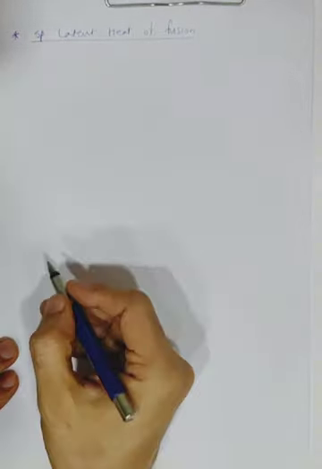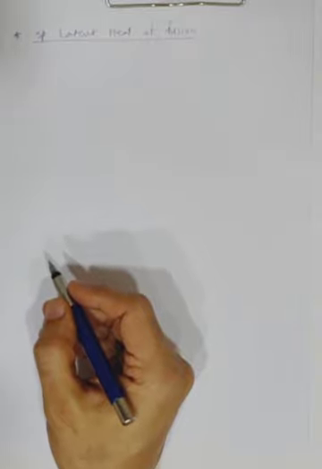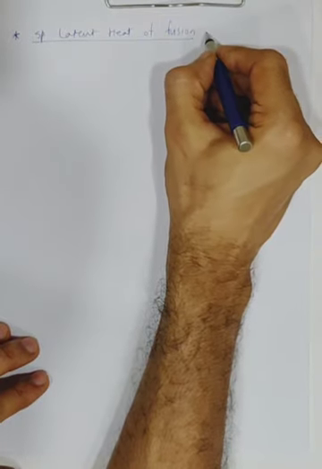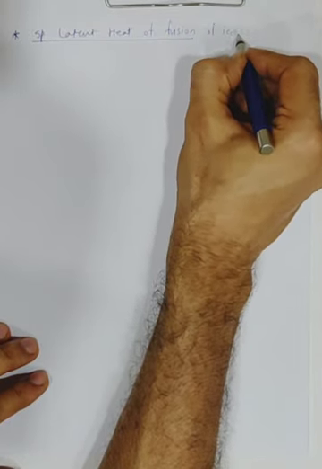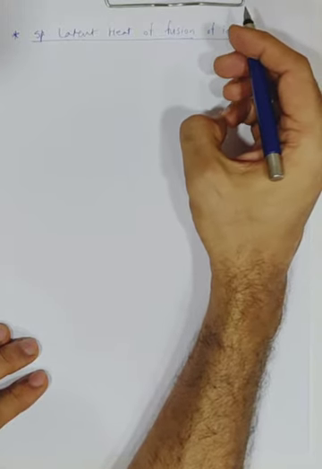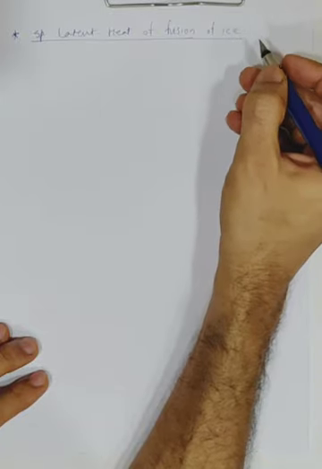This is all about only the ice. So, specific latent heat of fusion of ice. They call it fusion of ice, or just specific latent heat of ice in the textbook.